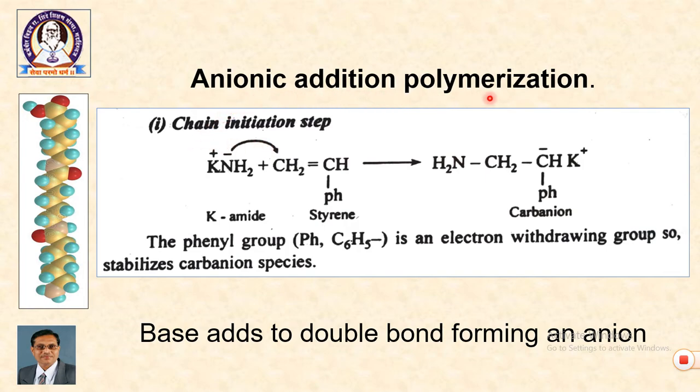In anionic addition polymerization, the reaction is initiated by potassium amide. In this case, potassium amide initiates the reaction with the styrene molecule. We get an anion. Actually, the phenyl group is an electron withdrawing group, so it stabilizes carbanion species.